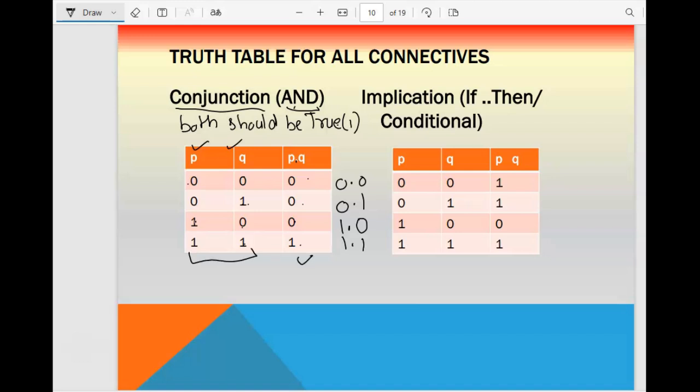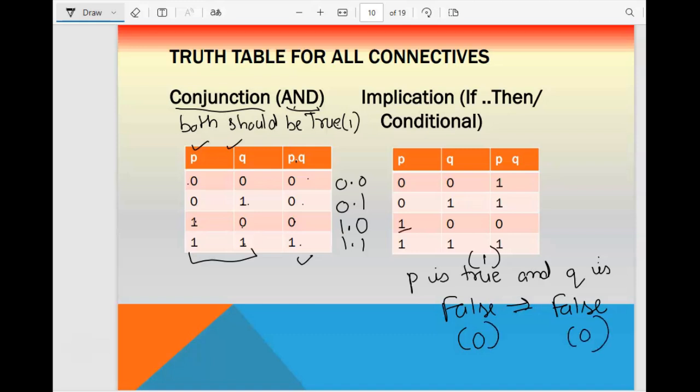Then you have implication. Please check it properly. If P is true and Q is false, then only it will give you false. The resultant will be false. So P is true means 1, Q is false means 0, then the answer will be 0. Please check it: 1, 0 will give you 0. Here P is 0 only.